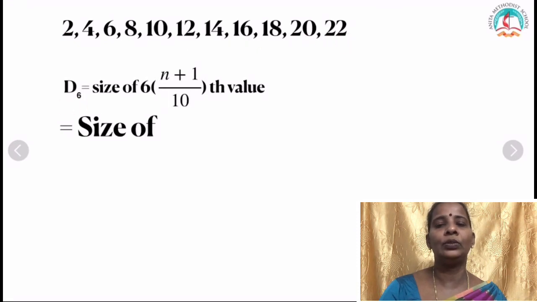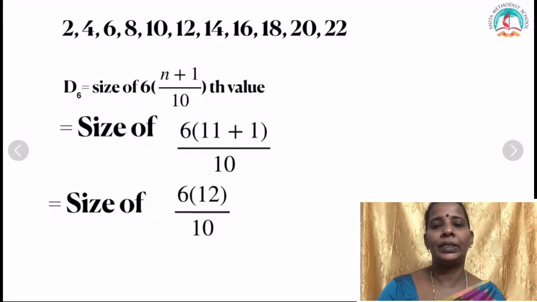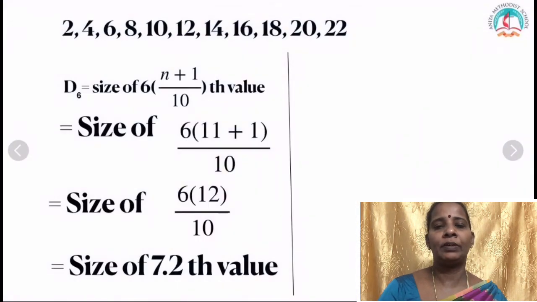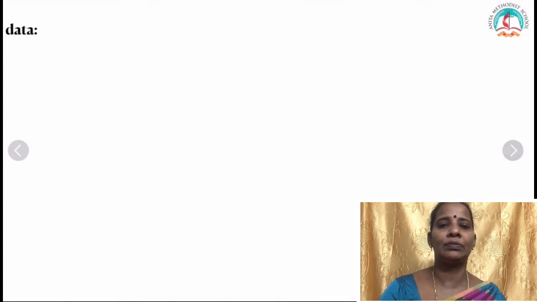So 6 into 11 plus 1 divided by 10, which is size of 6 into 12 by 10. 12 sixes are 72. 72 by 10 is the 7.2th value, which is approximately equal to size of the 7th value, because the number after the decimal is less than 5. So which is the 7th number? 7 twos are 14. Therefore D6 is equal to 14.